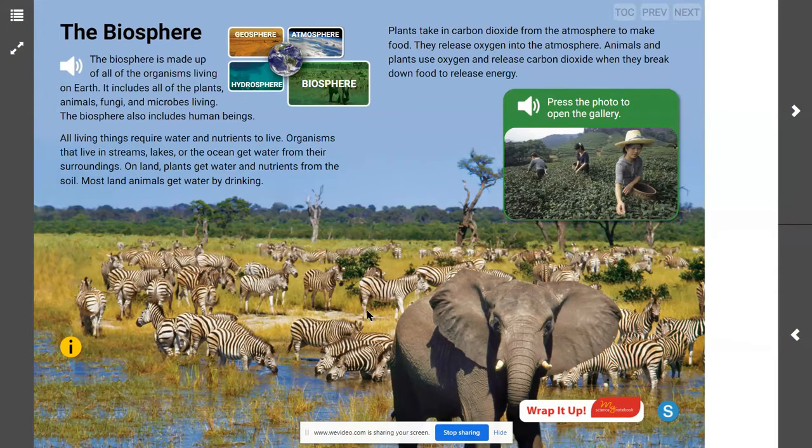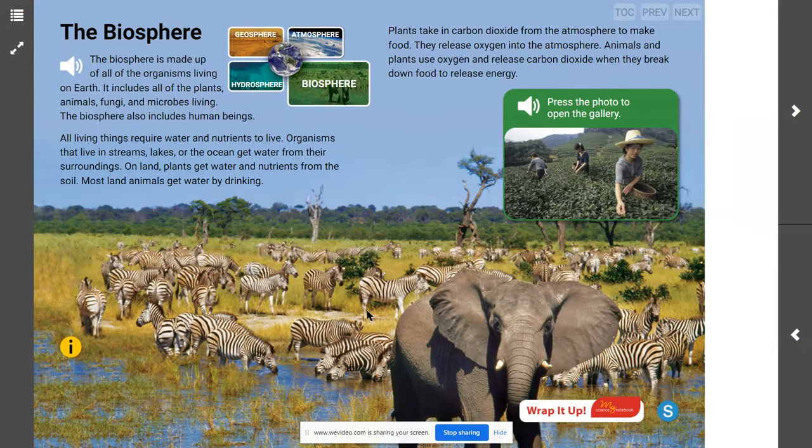Well, if we can recall back to what we learned in life science, animals are going to need air. We already established they're going to need water, they're going to need food, they're going to need space. Plants are going to need air, they're going to need sunlight, they're going to need space. Remember, oxygen and carbon dioxide, those would be gases that we find in the atmosphere. Those are things that are going to be needed by living things so they can survive. So already we're starting to see how the biosphere is interacting with the atmosphere, the hydrosphere, and the geosphere, because when these animals need space, they need land to live on, and that is the geosphere.